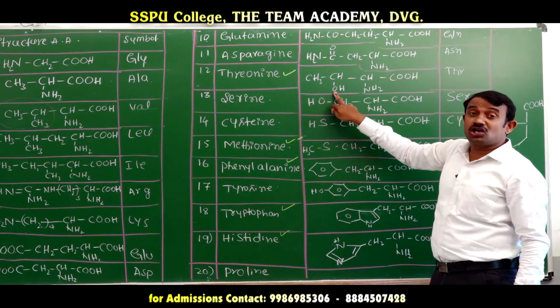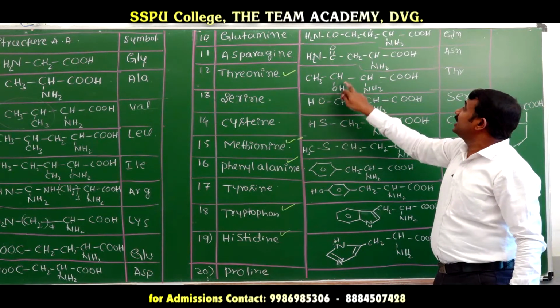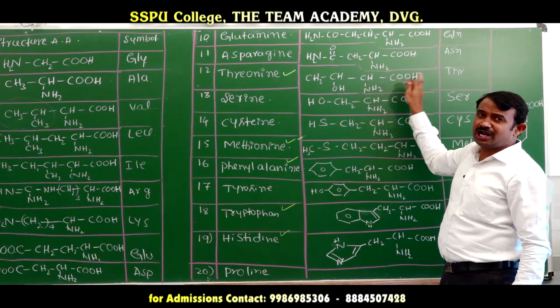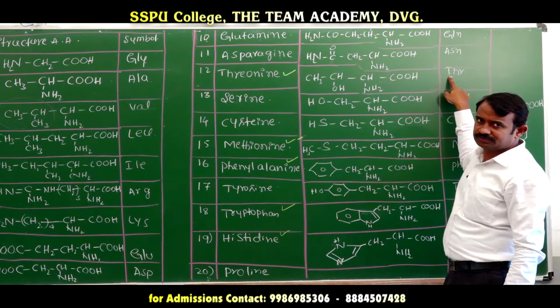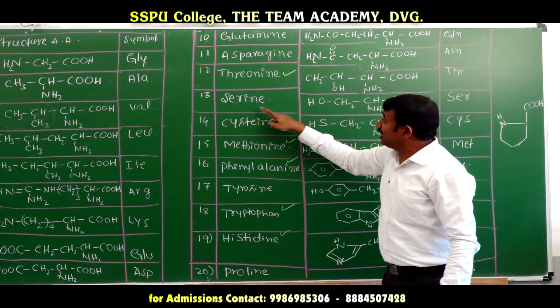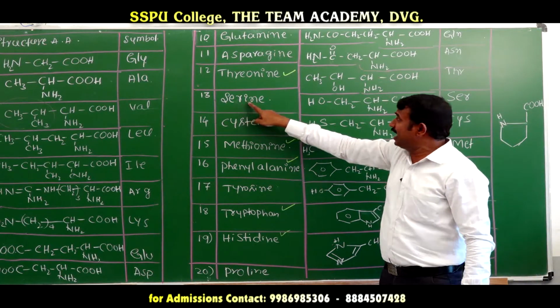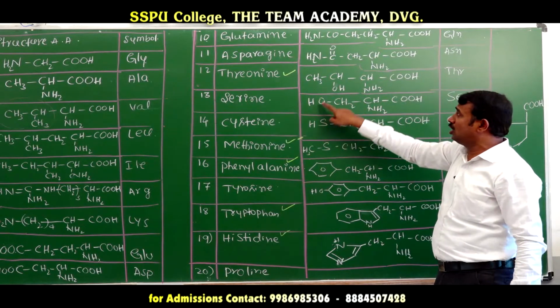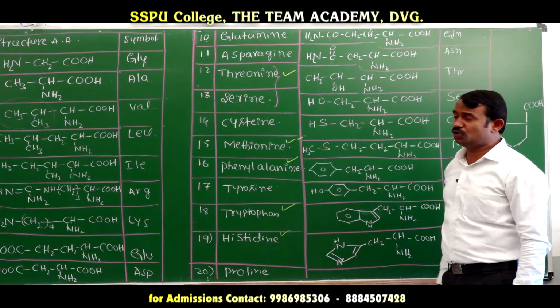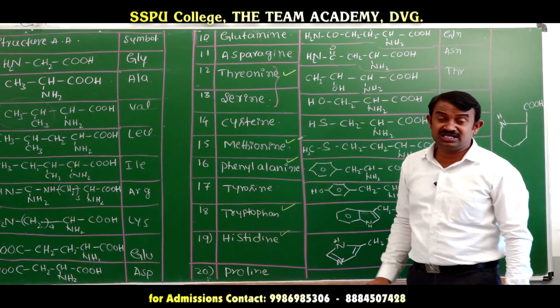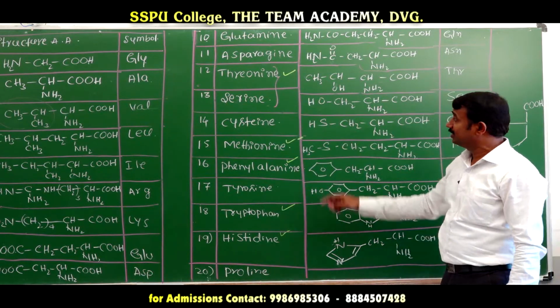Next is threonine. Threonine has an alcohol functional group, and it is also a neutral amino acid. The symbol is THR. Next, serine. Serine also has an alcohol group. Serine and threonine both have the alcohol functional group, but one is essential and the other non-essential amino acid.